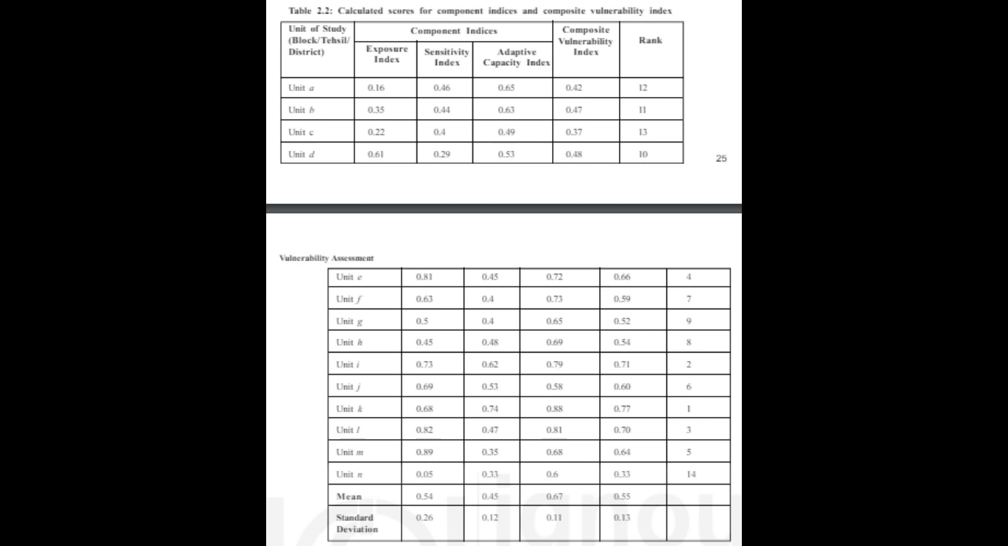As explained above, the first step in construction of an index is to gain clear understanding of conceptual and theoretical perspectives. The following example exemplifies the vulnerability in the context of climate change. We have already discussed it in section 2.3 of this unit. The next step is selection of indicators and the data.